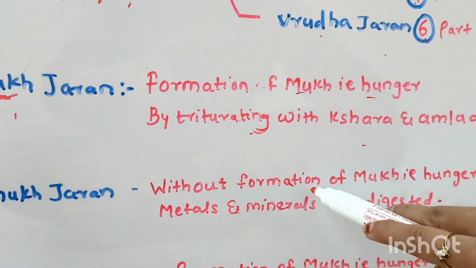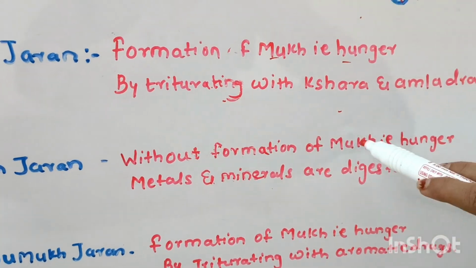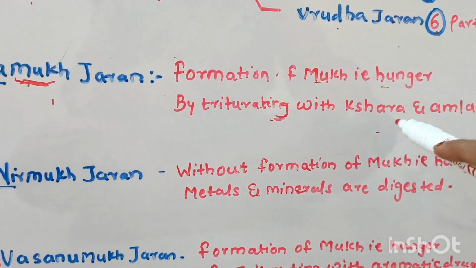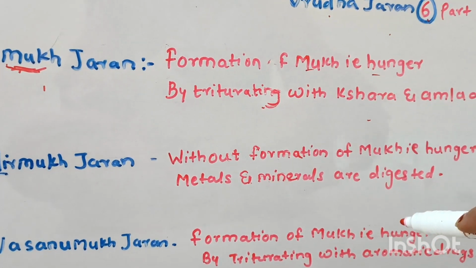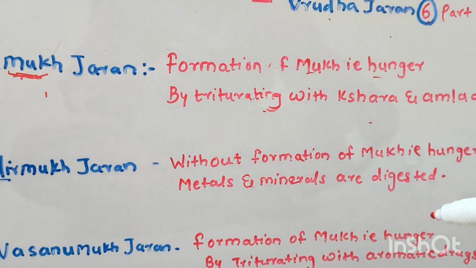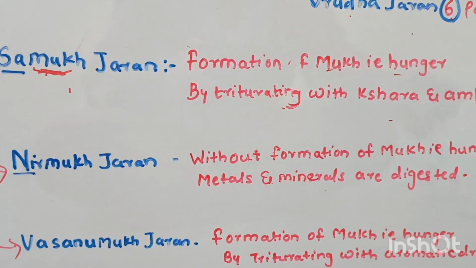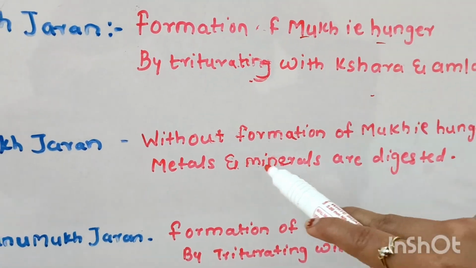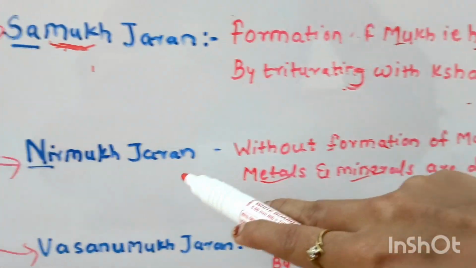Okay, now next is nirmuk jaran. Here, without formation of mukha, that is hunger, metals and minerals are digested. Now, how is this nirmuk jaran possible? We say that it is important to create hunger and only then can we digest. Till now I was telling the same thing, that we have to create hunger in parad and then triturate metals and minerals into it. But how is it possible in nirmuk jaran? It is a very exceptional process, where only exceptional metals and minerals can be digested in this type.